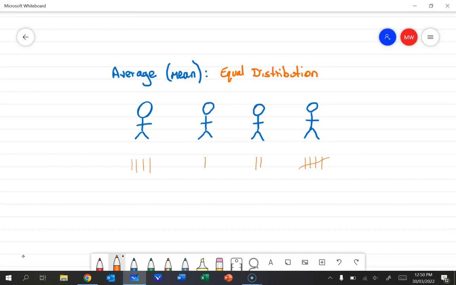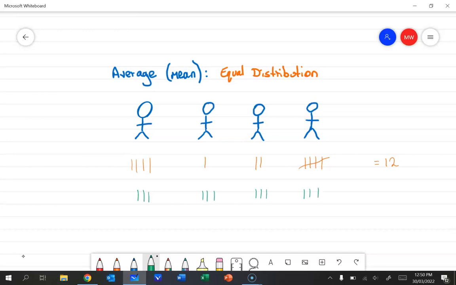And so the add up and divide by the number that there is comes from the fact that if we collect all these pieces of chocolate, we would have 12 pieces of chocolate in total. And then if we took those 12 pieces of chocolate and handed them out evenly, almost like we were dealing out cards, 1 for you, 1 for you, 1 for you, 1 for you, keep going until you run out of pieces of chocolate,